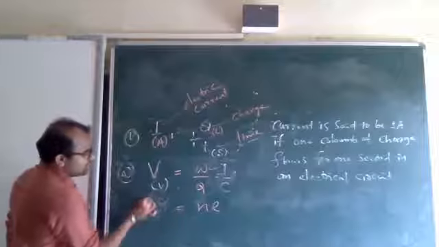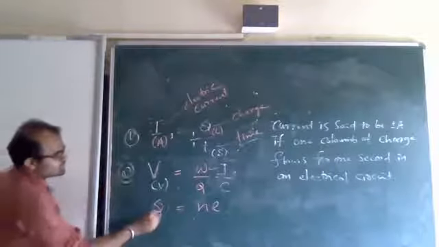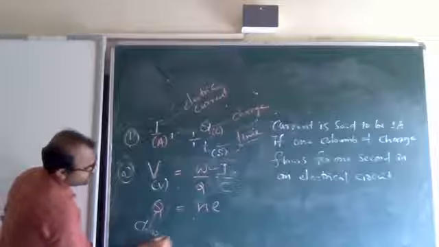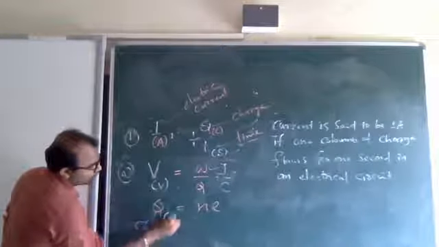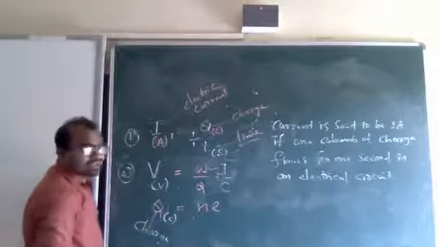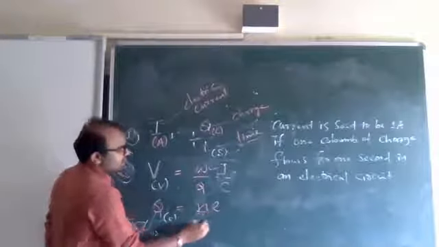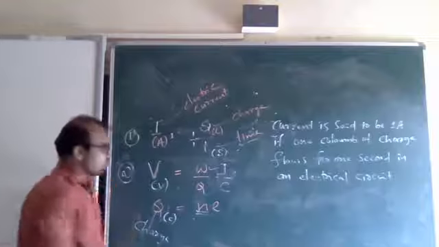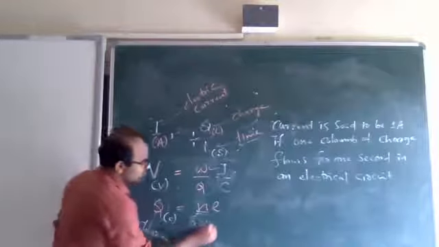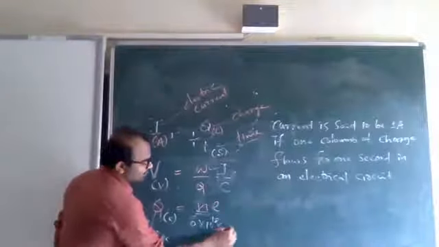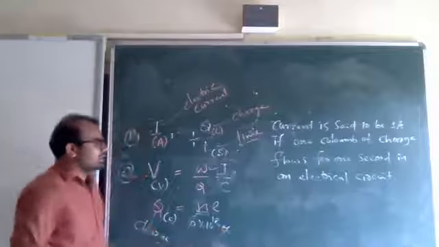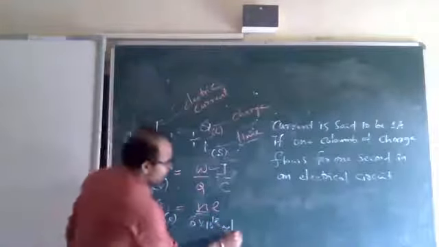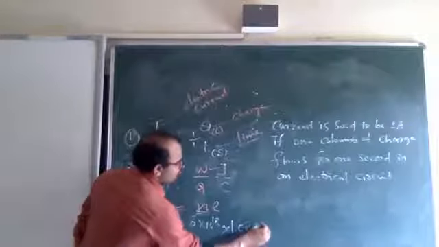Next we will come across this. Q is charge, expressed in coulombs. N means the number of electrons in 1 coulomb of charge. How much is that? 6 into 10 to the power 18, into E. E means the charge on 1 electron, that is 1.6 into 10 to the power minus 19.